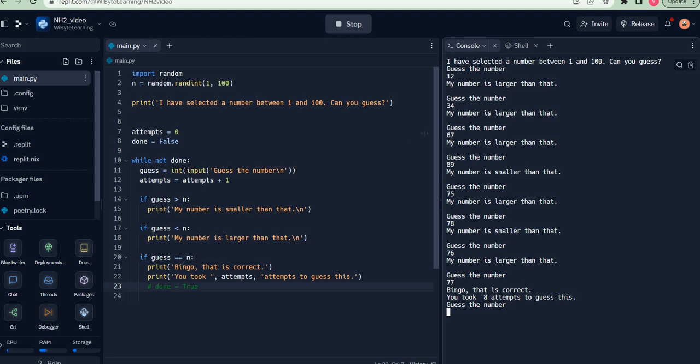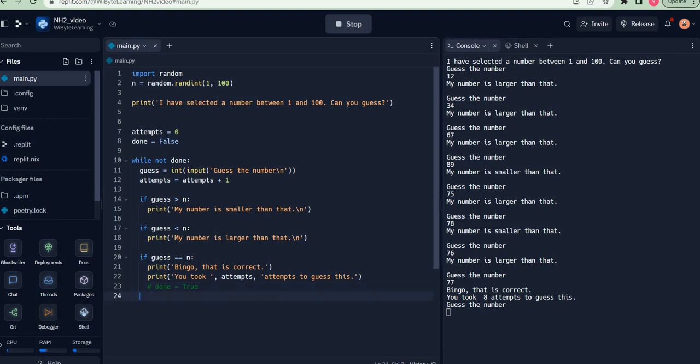But notice what happened here. It told me I took 8 attempts to complete this, all right. But then again, it went back and asked me to input this number, because I forgot to set my done to true, and hence this loop will just keep running. Now this is kind of obvious. The point is that whenever we have a flag, a Boolean, we must make sure its value changes within the loop so that the loop can actually get over.